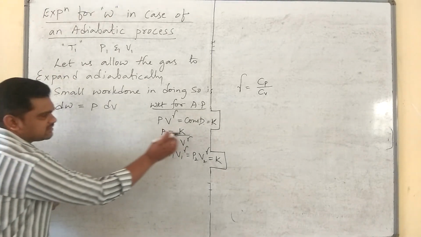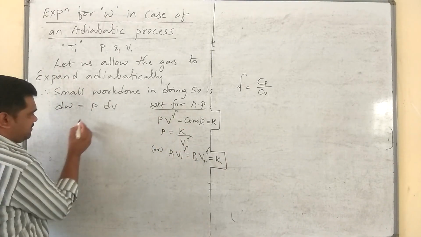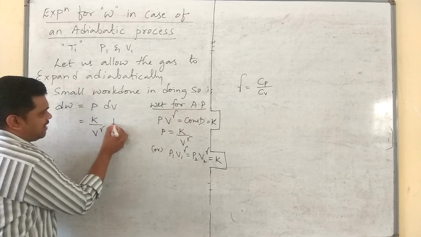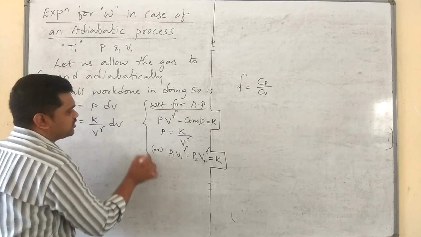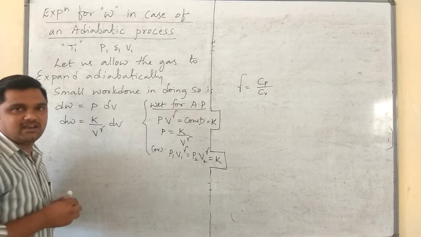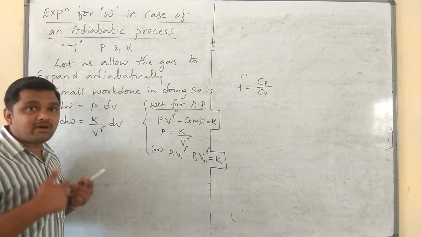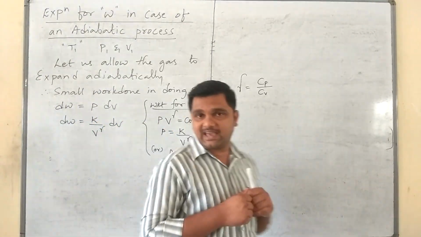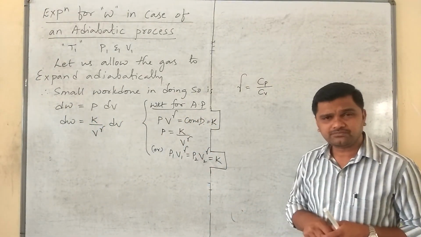Now let us substitute the value of P as K by V^gamma here. K divided by V^gamma. So this is the small amount of work done by the gas while expanding adiabatically. But now our intention is to find out the total work done by the gas. How to get W from that dW?